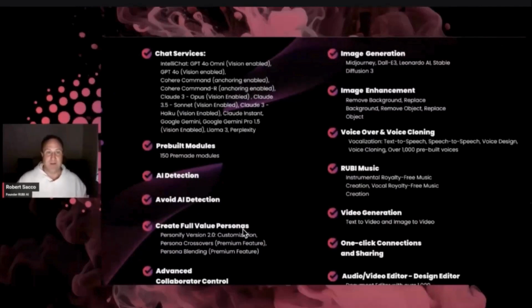And you have that here, from image generation, image enhancements, voiceover cloning, create your own music. I believe it's the new way of communicating. Ways that we'll never be able to communicate as the masses, you can now do that. And you actually heard some of those songs as you were waiting to get in here. All of it in one place.